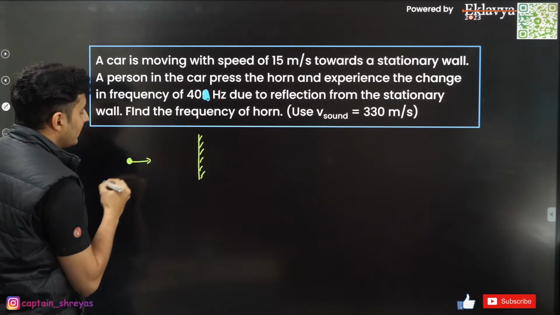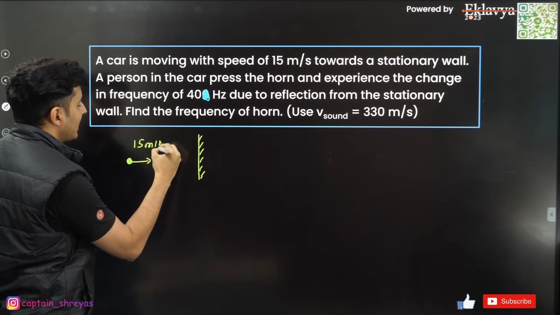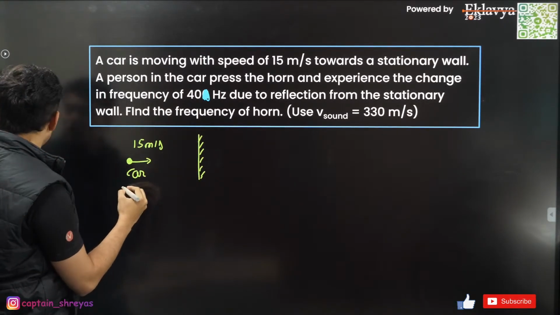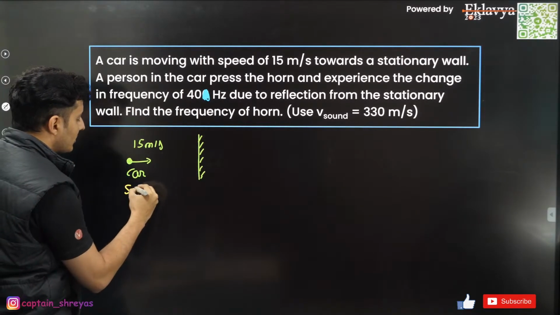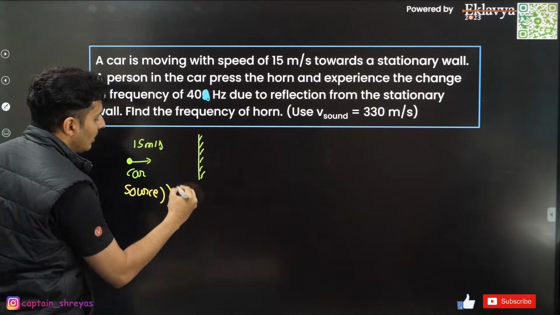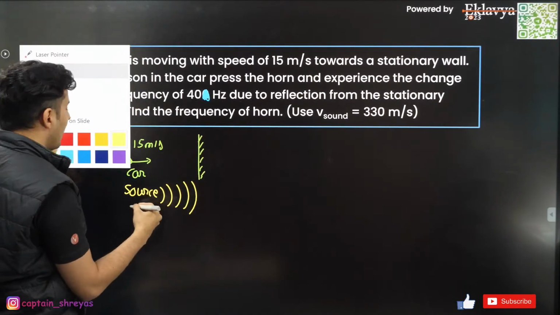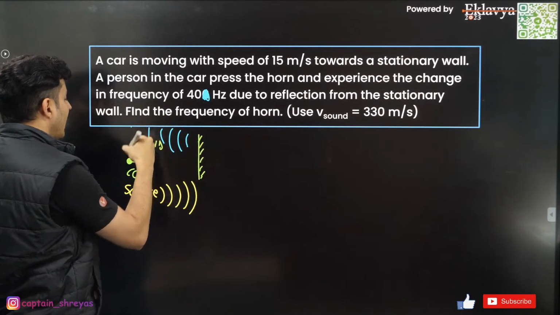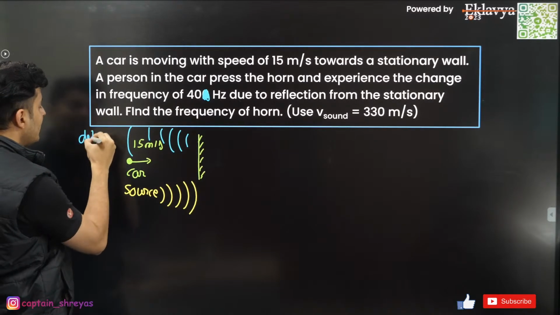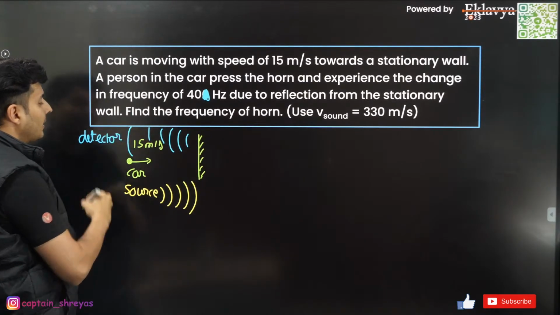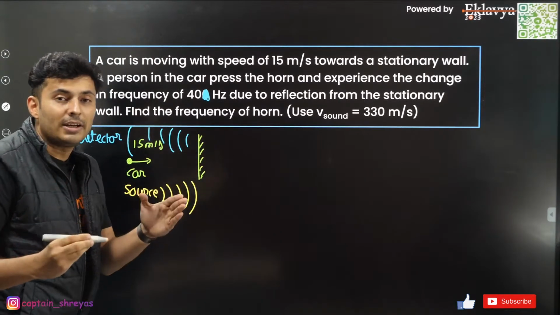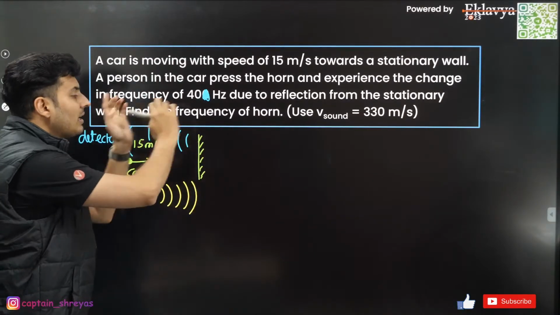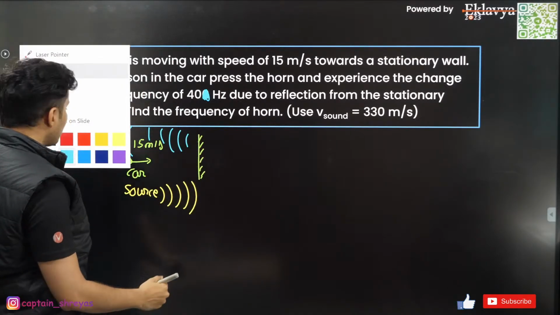If the car is going this way with a speed of 15 meters per second, this car will generate some sound. So it will act like a source. The sound will be generated. And then what will happen? The sound will also reflect back. And then the driver of the car will hear it. So he is the detector. This kind of problem you can solve using the concept of ray optics, your plane mirror concept. Make the image of the detector.